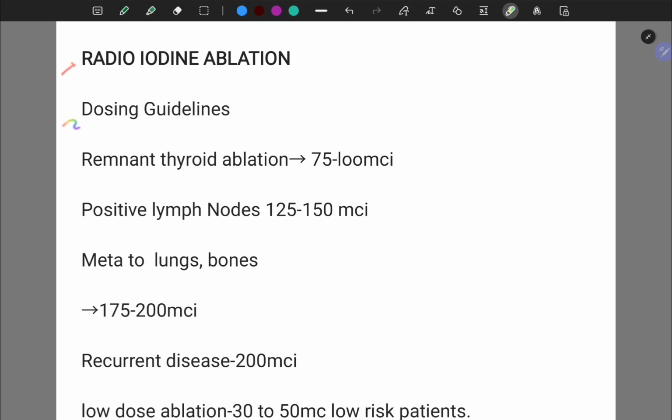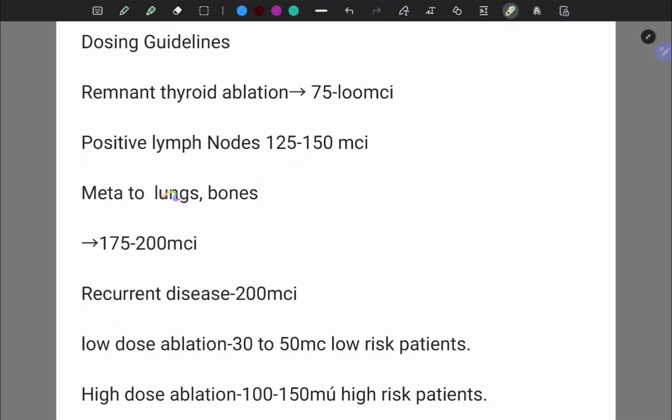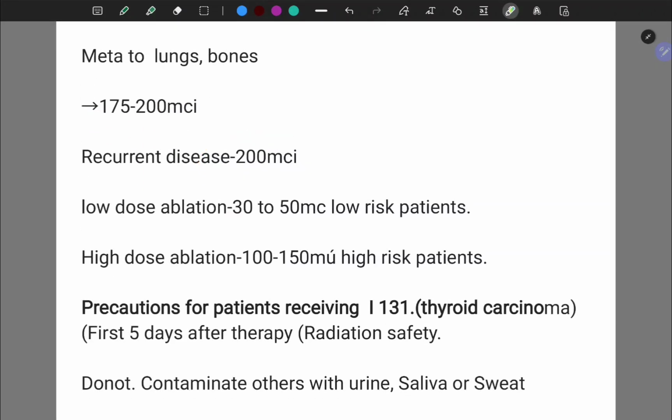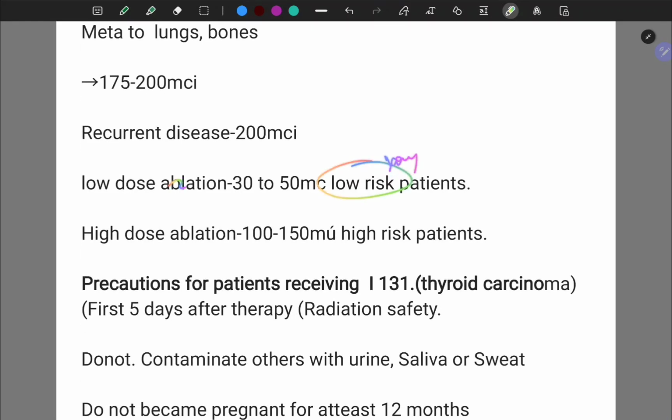So radioiodine ablation, dosing guidelines: for remnant thyroid ablation 75 to 100 microcurie, for positive lymph nodes 125 to 150 microcurie. In case of lung mets and bony mets 175 to 200 microcurie. For recurrent disease it is 200 microcurie, or it may be more than 200 microcurie. And in case of radioactive iodine, for low risk and young patients there will be a low dose ablation which will be 30 to 50 microcurie. For high dose ablation, for high risk patients, 100 to 150 microcurie.